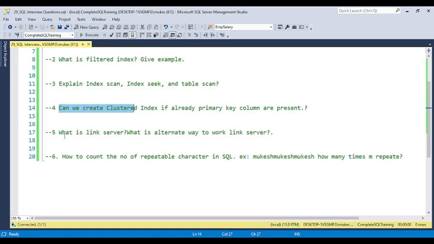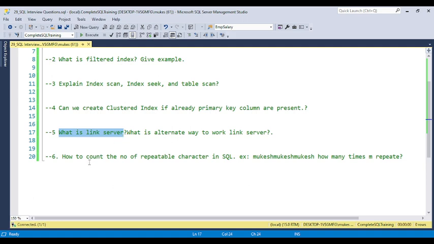Now the fifth question is a little bit advanced. What is a linked server, and what is the alternate way to work with a linked server? We will discuss it in detail. This is a little bit advanced topic, so I will provide you the answer on how you can answer this type of question.